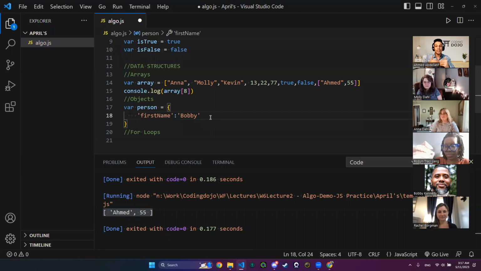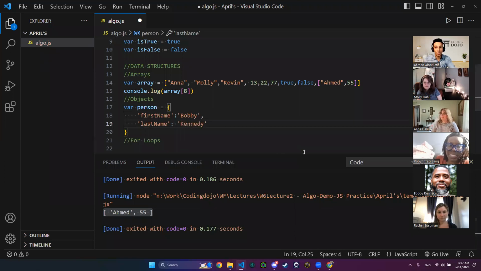So the first name will be Bobby. What if I want to add other keys and values for Bobby? Here I have only the first name for Bobby. What if I want to add Bobby's last name? I'm going to say comma, last name, and its value will be Kennedy.